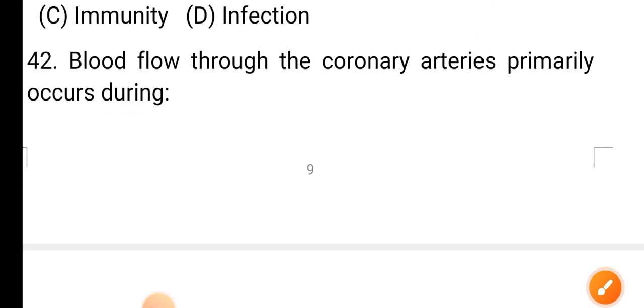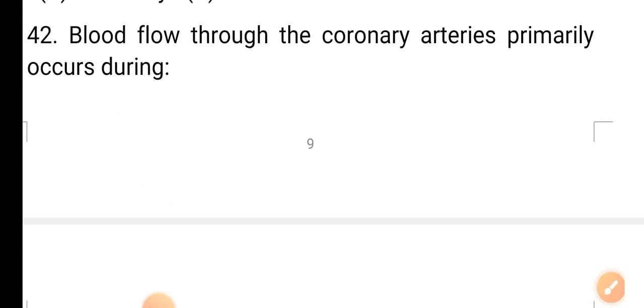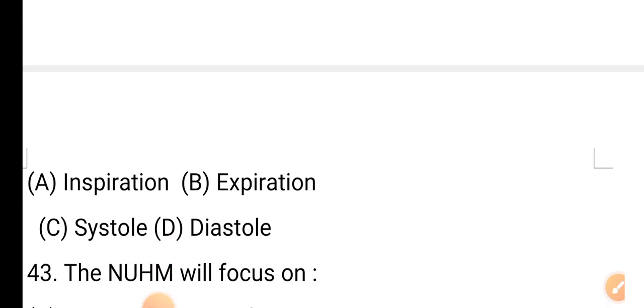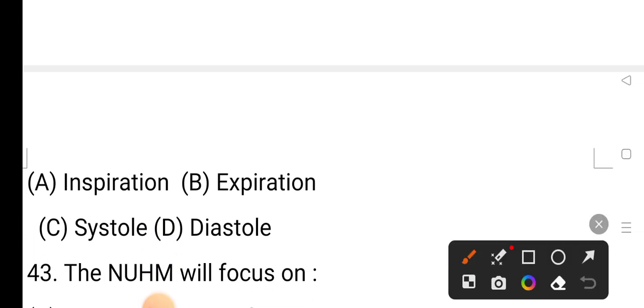Question number 42. Blood flow through the coronary arteries primarily occurs during option A, inspiration; option B, expiration; option C, systole; option D, diastole. Answer is option D, diastole.